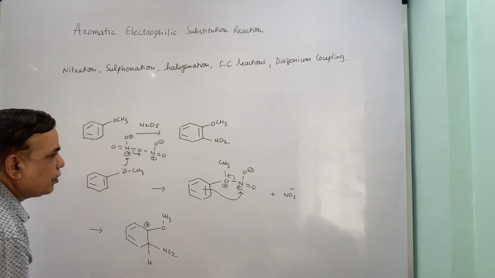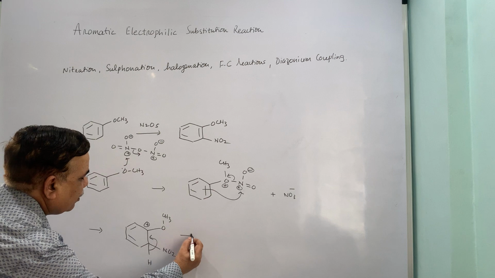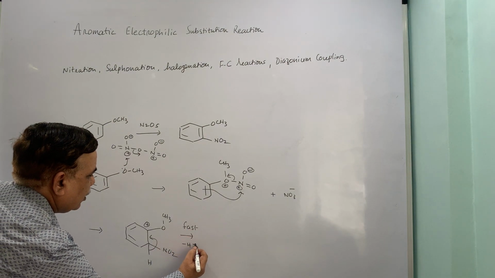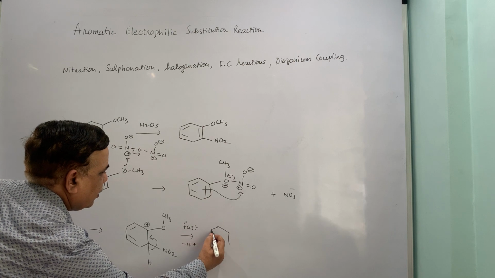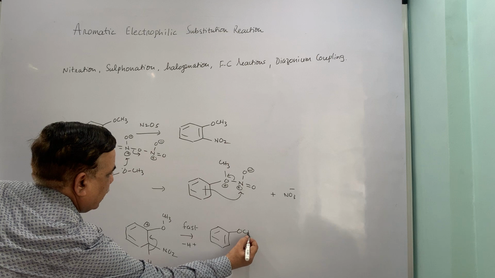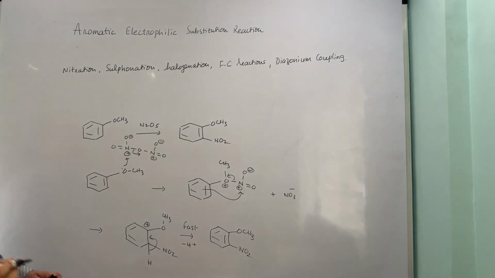So, tetravalency of carbon is the question, and then this is lost during the first step. This is loss of proton and you get the formation of ortho nitro compound when a special reagent like nitrogen pentoxide is used. Okay. Now, this was one example given as exercise.